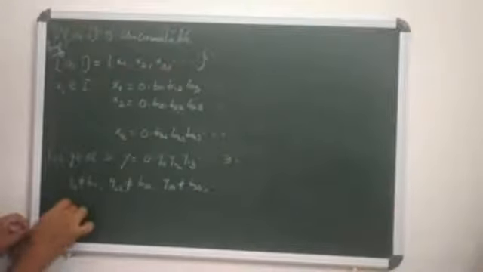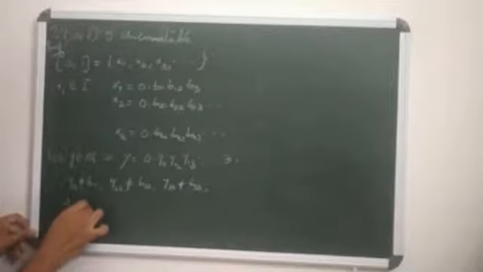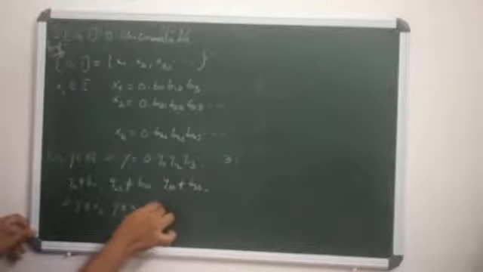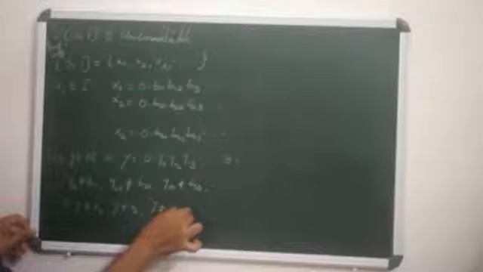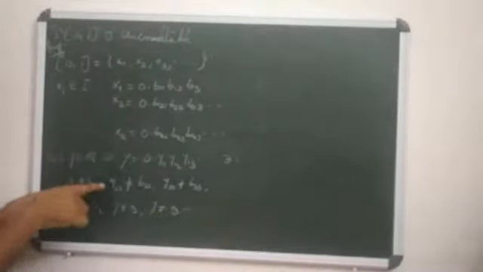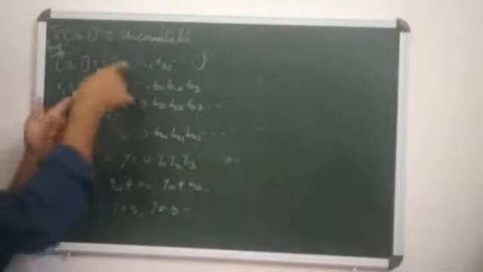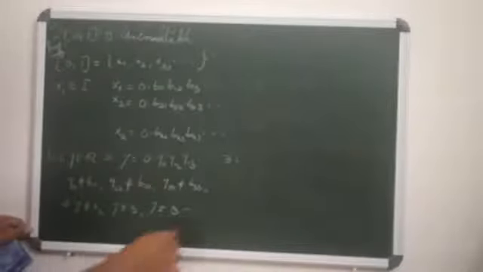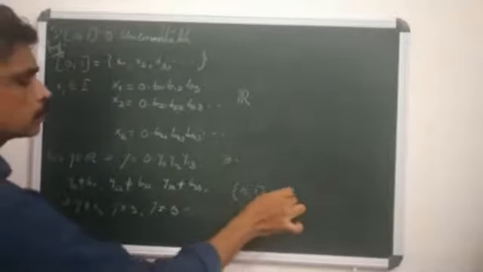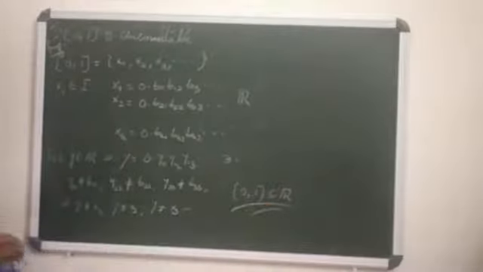That means y differs from x1, y differs from x2, y differs from x3, and so on. That is a contradiction. Therefore, clearly the closed interval [0, 1] is uncountable. Since [0, 1] is uncountable, the set of reals is also uncountable, because [0, 1] is a subset of R.